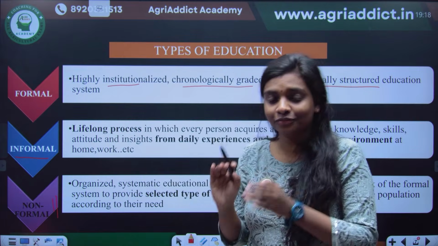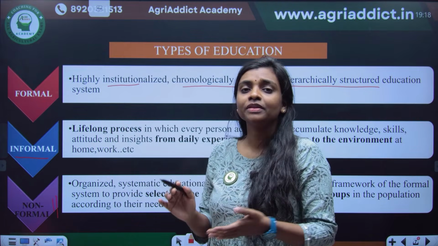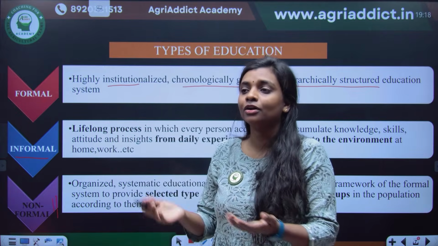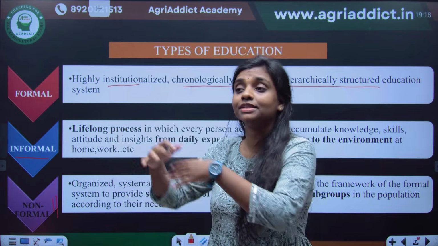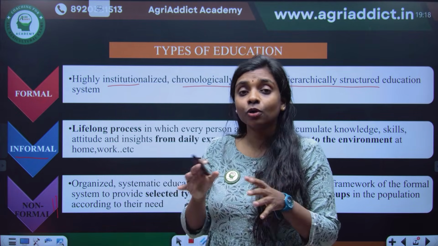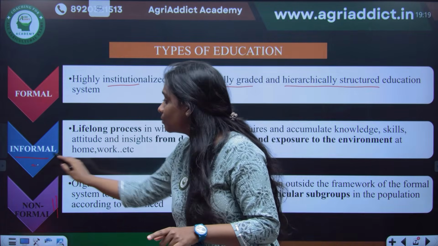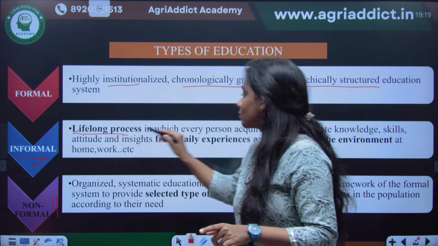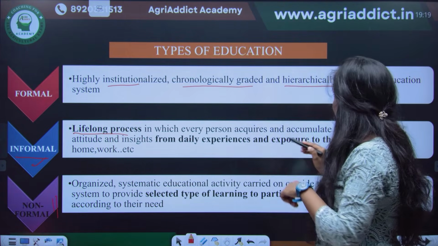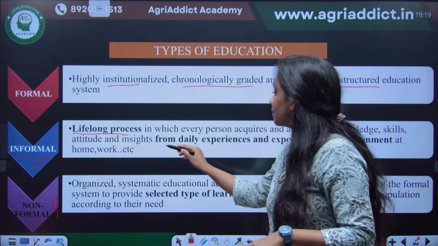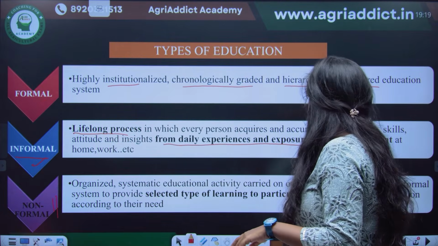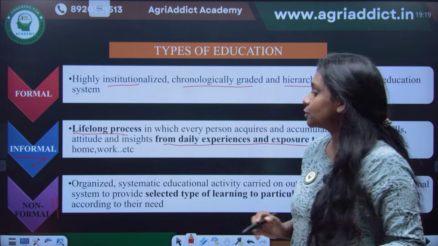Maybe when you are at a very small age, in your home what you are observing, or when you go outside what you are observing in society, that also teaches you a lot. So that kind of education is known as informal education. It's a lifelong process in which every person acquires and accumulates knowledge from daily experience and exposure to the environment. Okay, so this is the informal.